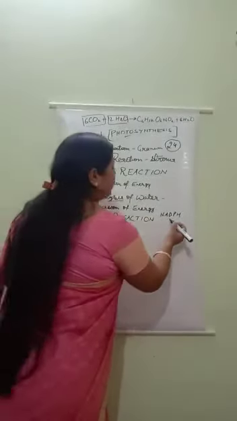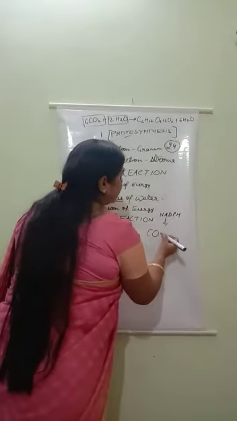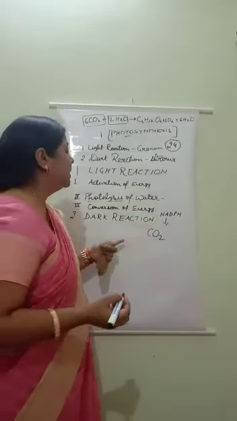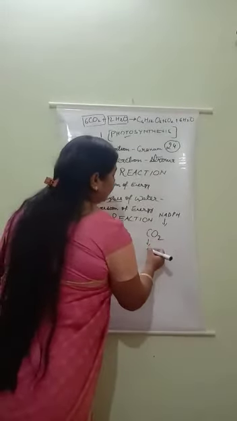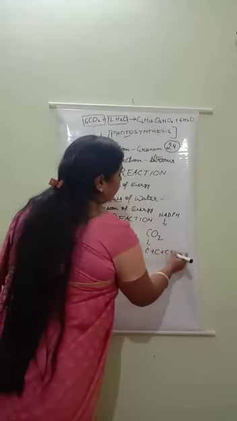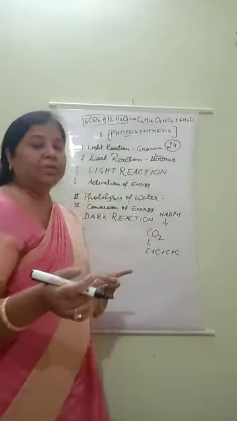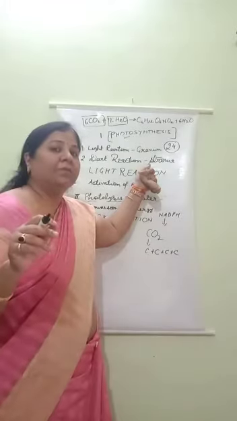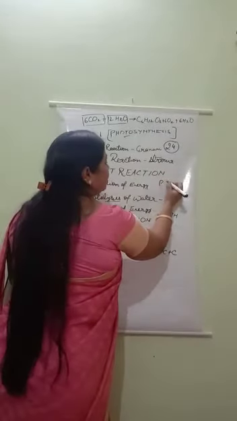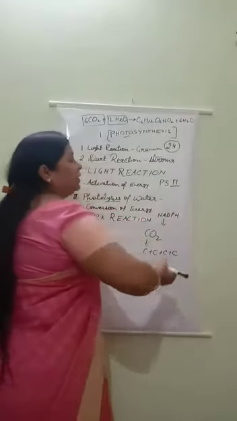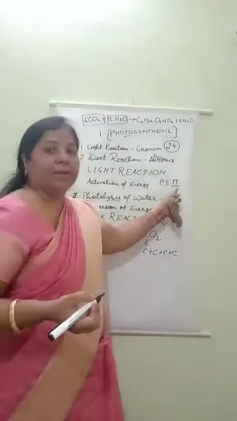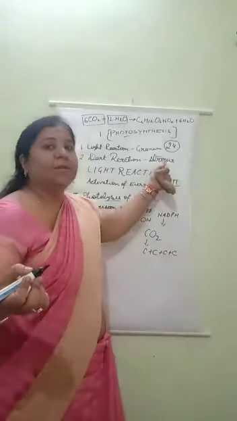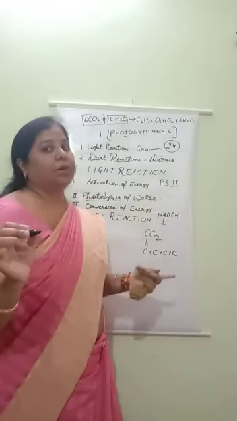This NADPH is used in the fixation of carbon dioxide. Understood all of you? Here NADPH fixes carbon molecules one by one. Carbon molecules are fixed by NADPH, and some enzymes are present. Listen carefully. These are enzymes that you will study in class 11. If you want, you can write the names of the enzymes in your copy. These are the enzymes present in the stroma that help in the process of dark reaction.